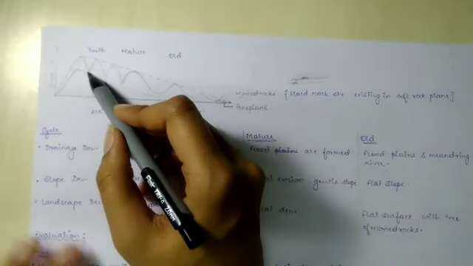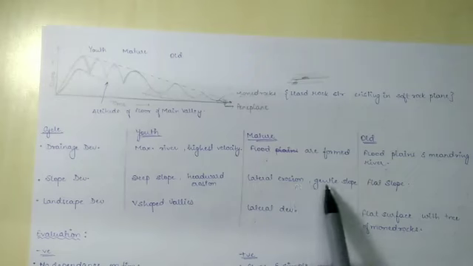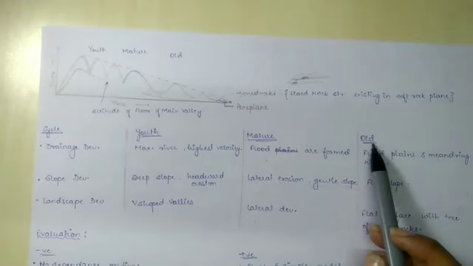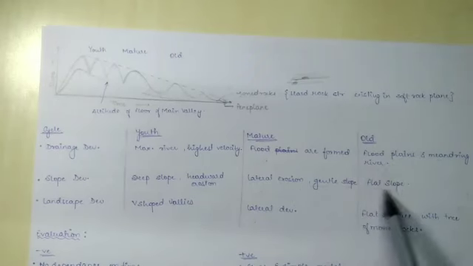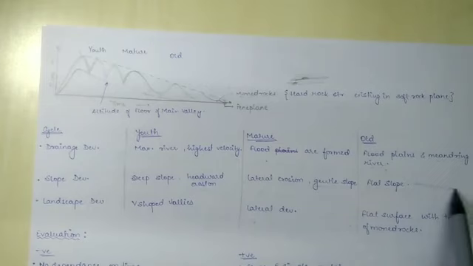We will have headward erosion. Next is in mature stage, we will have lateral erosion and gentle slope, and in old stage we will have flat or very slow slope. Okay.